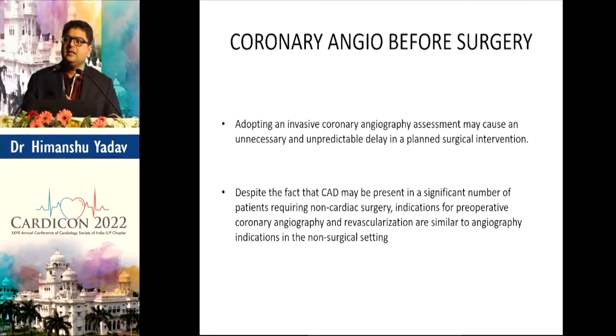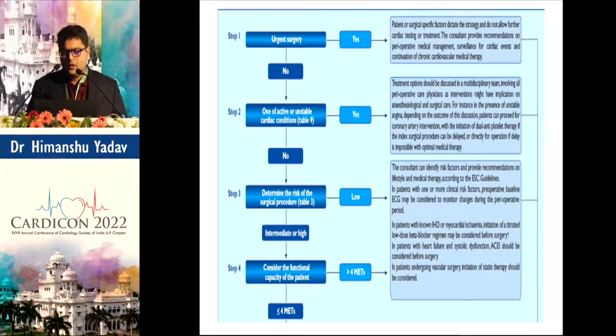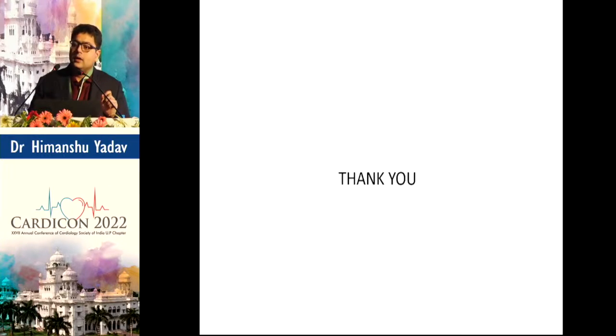Coronary angio before surgery, the indications are the same. If the patient has ACS, MI, then go ahead with coronary angio, otherwise not. So for urgent surgery, yes, don't forget about cardiac evaluation. If the patient has MI, CHF, ventricular arrhythmia, forget about surgery. Third, determine if it is a low risk surgery like cataract, breast, thyroid, no need of cardiac evaluation. Fourth, if the patient can walk 4 METs, no need of further tests. Fifth, if the patient has less than 4 METs, then calculate the RCRI risk score. If RCRI is more than 1 and METs is less than 4, do the ECG, echocardiography, and if there are multiple risk factors, do a stress test.